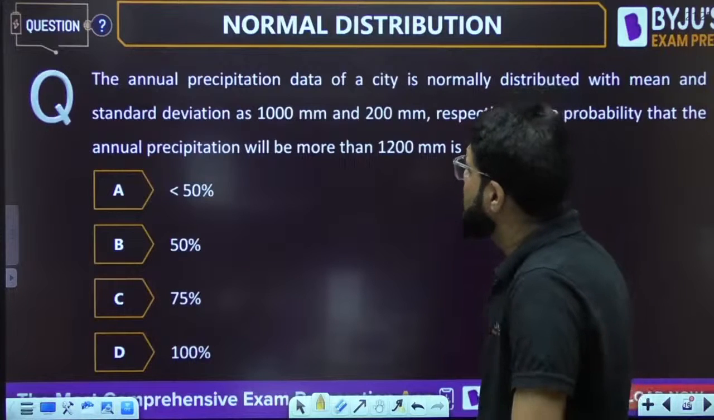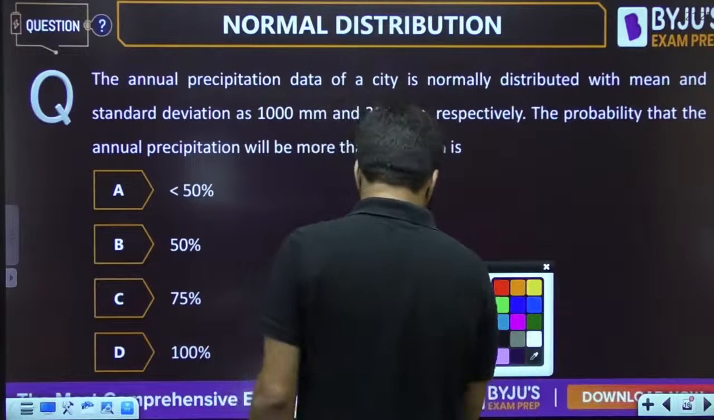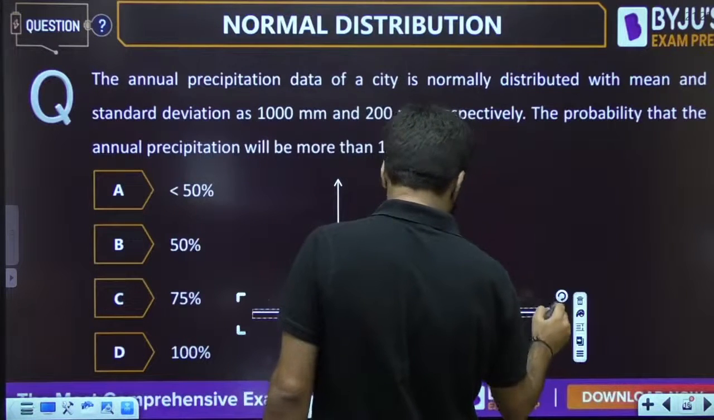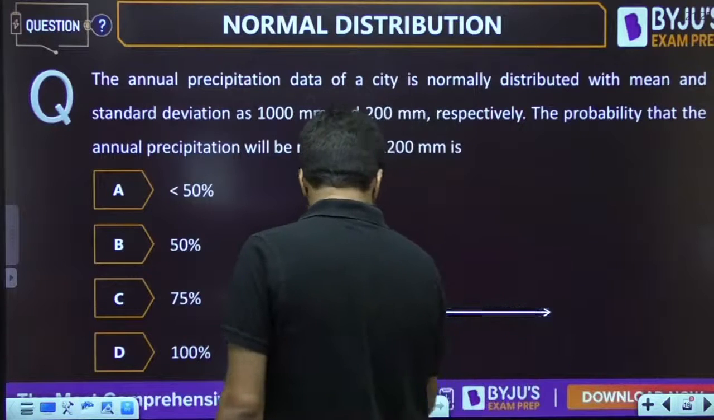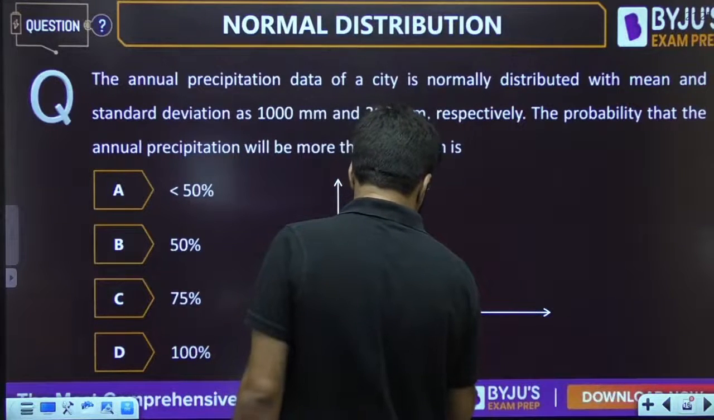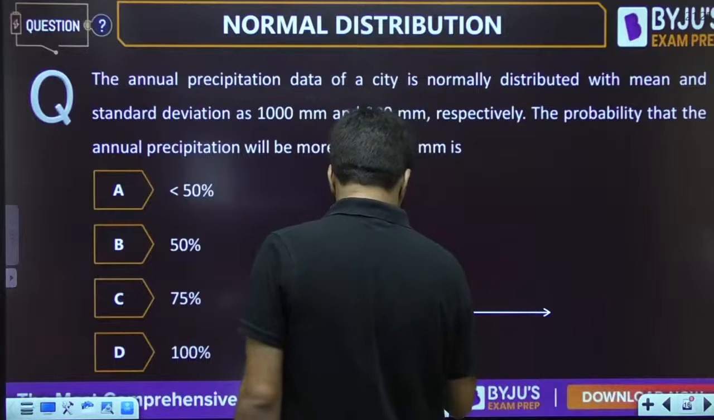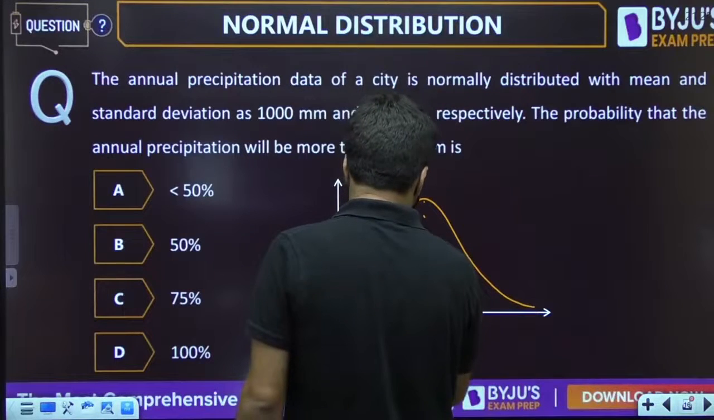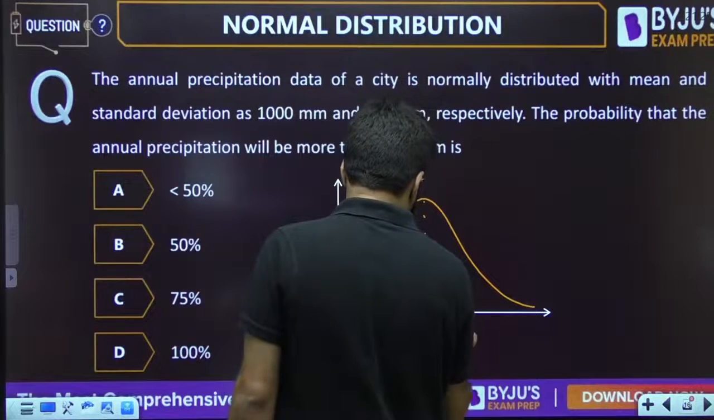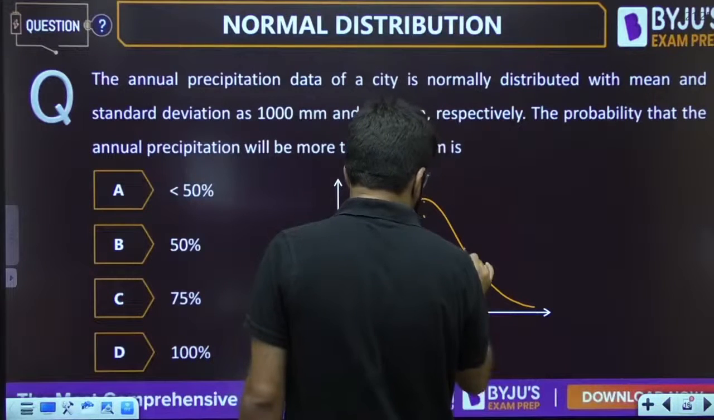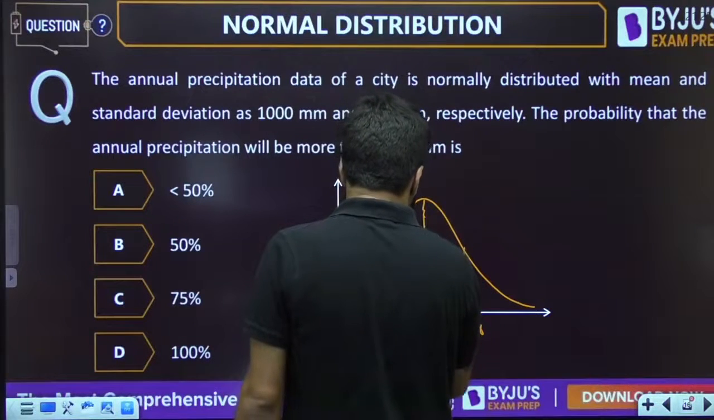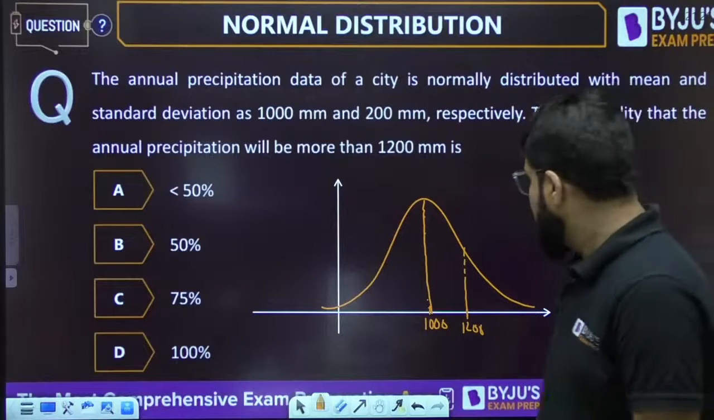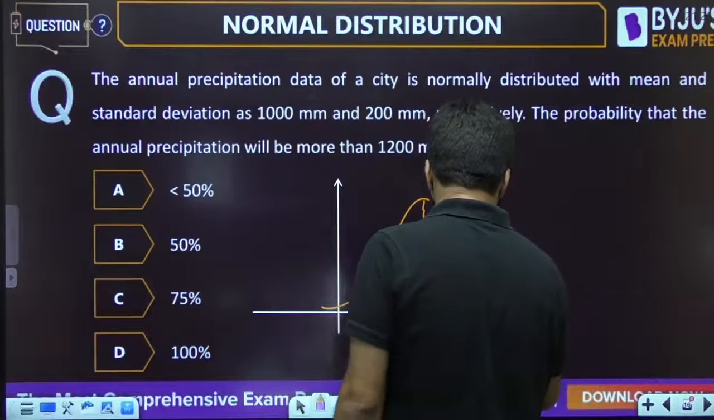How to solve it then? What is the probability that the annual precipitation will be more than 1200 when the mean given to you is 1000? Just drawing the bell shaped curve again. This is the 1000 mean. They are asking with respect to 1200. They are not asking the accurate value, they are just asking what the range is: less than 50, 50, 75, 100.